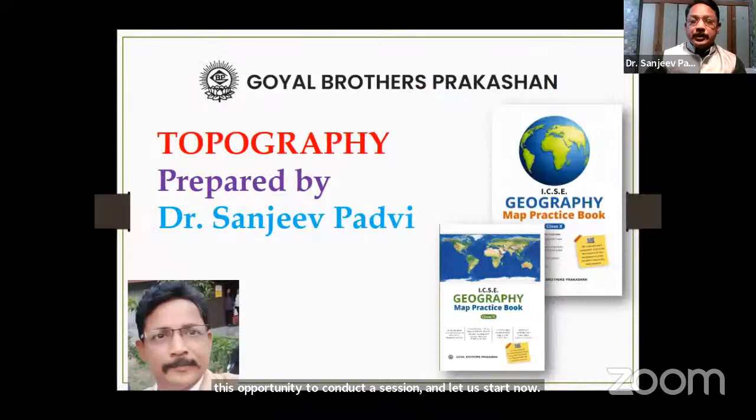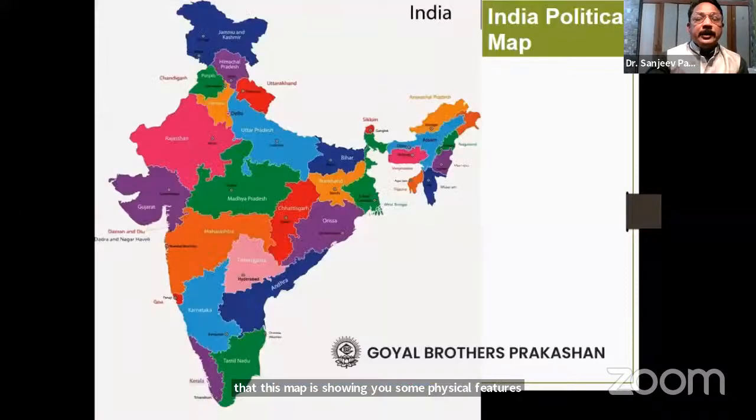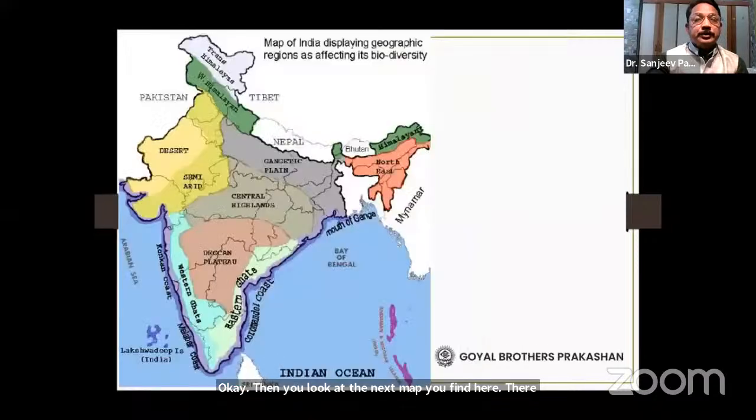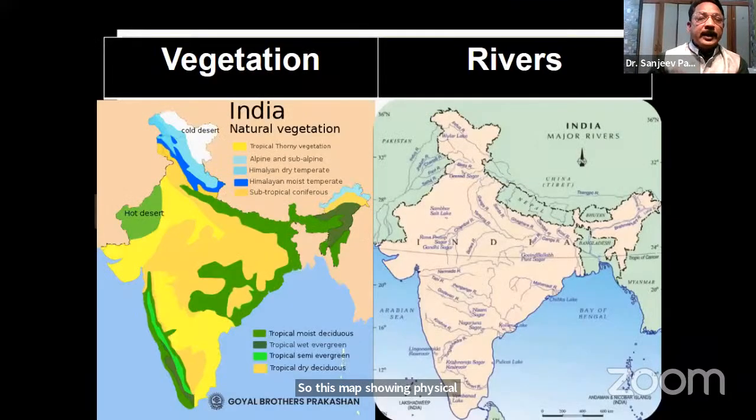Dear teachers, just look at this map and you will find that it is showing some physical features. Then you look at the next map, and you find there are political features. When I look at the map on my left hand side, I find the vegetation. On my right hand side, I find only the rivers.